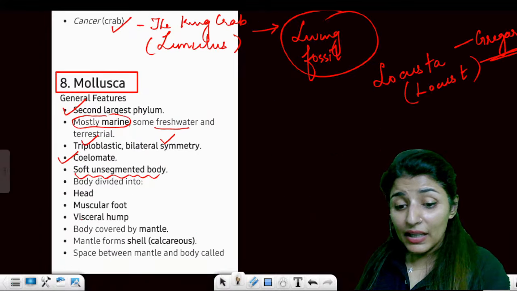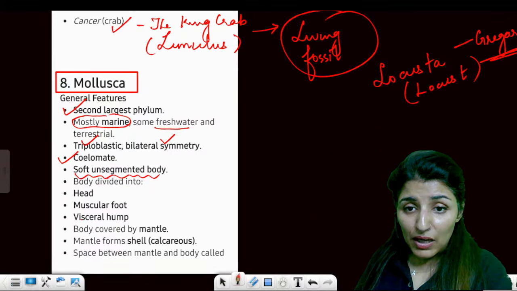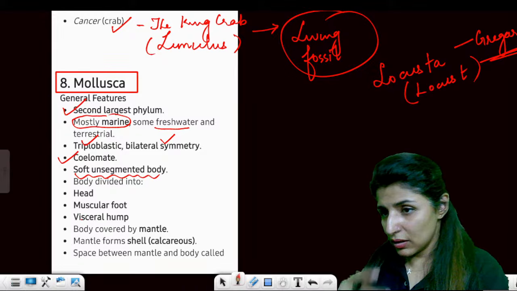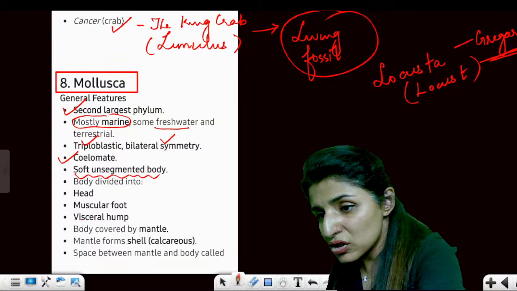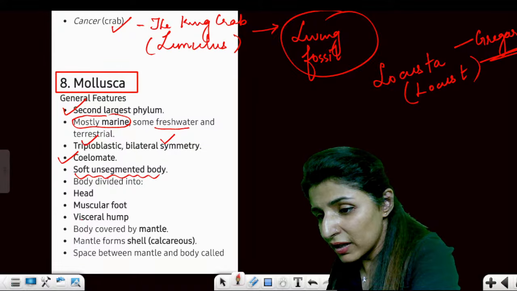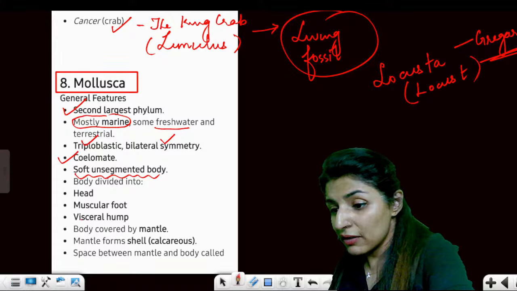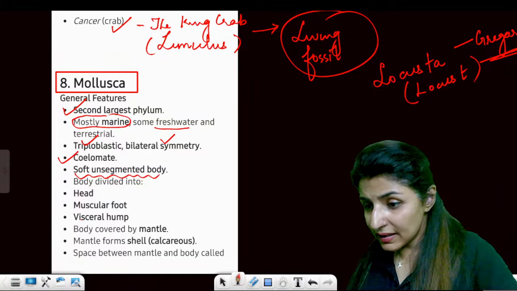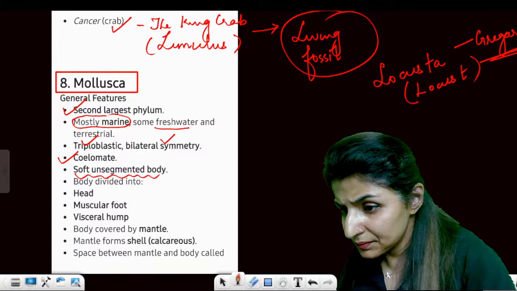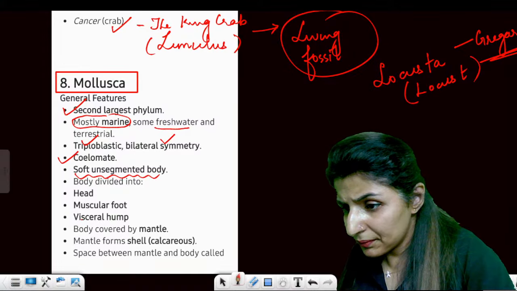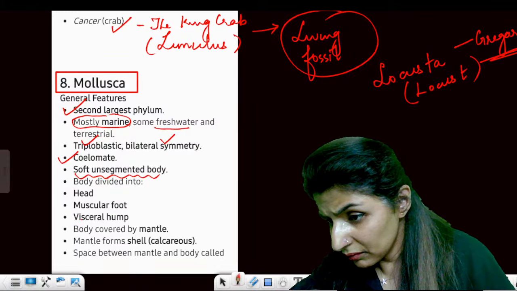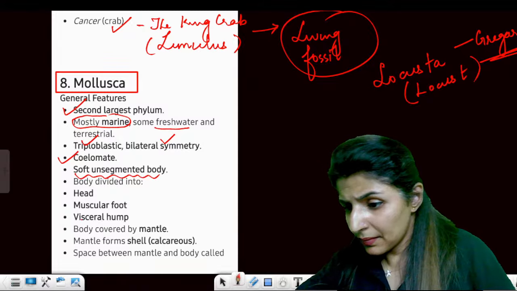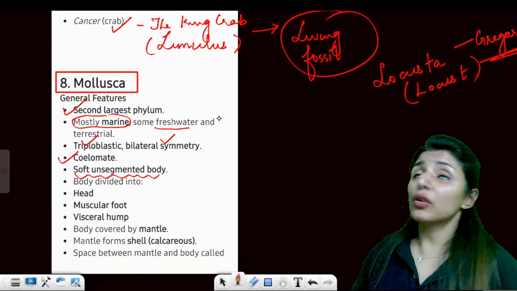I'm giving you many tables today alongside, so make sure you learn these. I've already promised you to give a proper table of animal kingdom in my special class if you will learn them once. Is that clear? Moving on to the next.